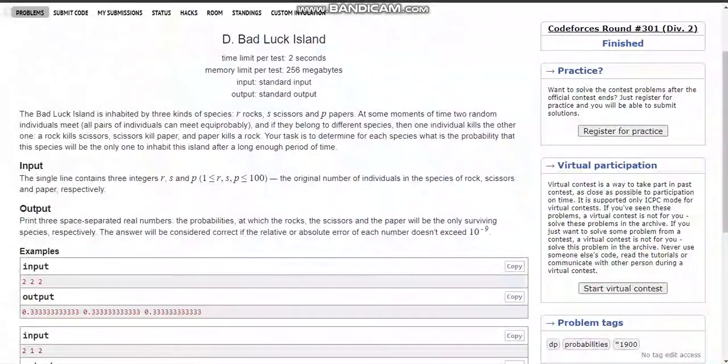We have to output three real numbers, the answer corresponding to rocks, scissors, and papers respectively, with precision of 9 digits. Please pause the video for a minute and try to think about the solution on your own.